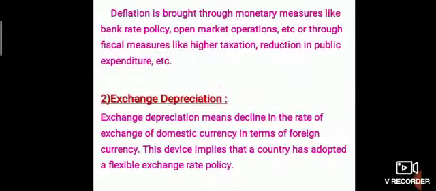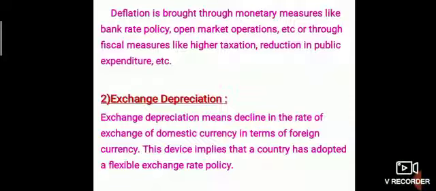Deflation is brought through monetary measures like bank rate policy, open market operations, etc., or through fiscal measures like higher taxation, reduction in public expenditure, etc. To maintain balance of payment, a country will adopt deflation through changes in bank rate policies, open market operations, etc. Exchange depreciation. Exchange depreciation means decline in the rate of exchange of domestic currency in terms of foreign currency.